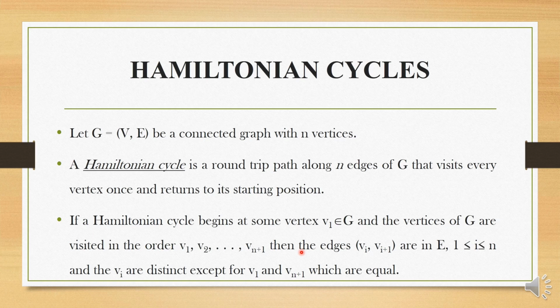Then the edges (vi, vi plus 1) should belong to the set of edges of G, that is in E, and i ranges from 1 to n, and the vi are distinct or different except for the first and last vertex. So v1 and vn plus 1 are the only two vertices with values which are equal, because the n plus 1 vertex will be the starting vertex.